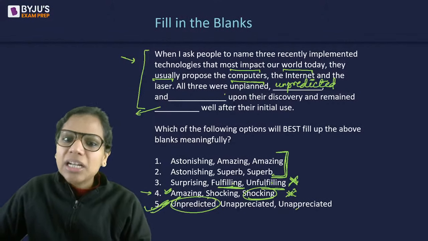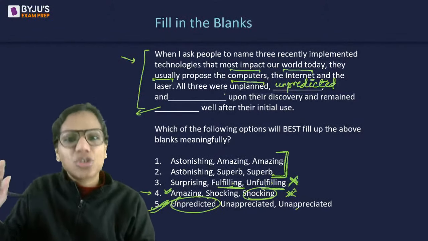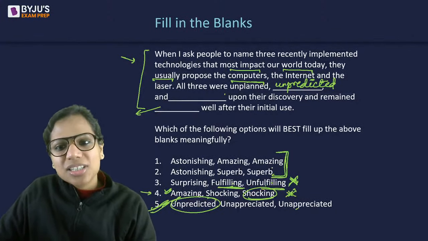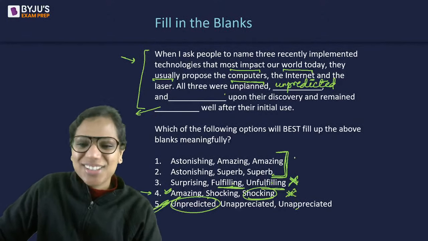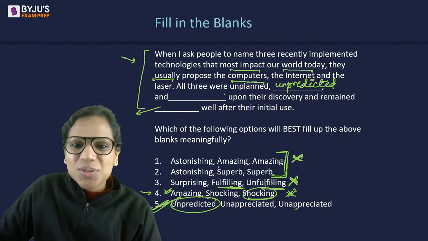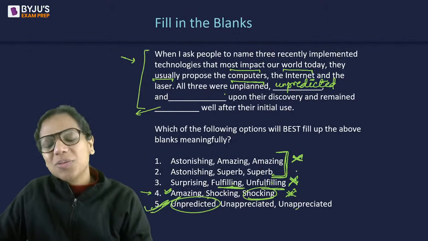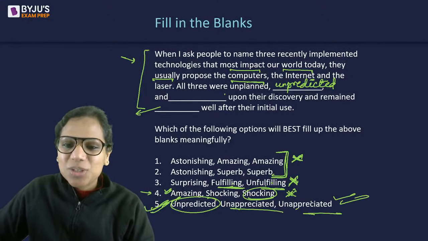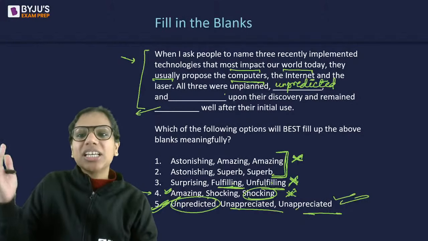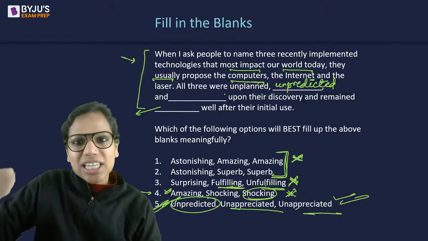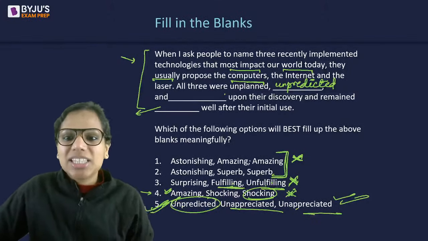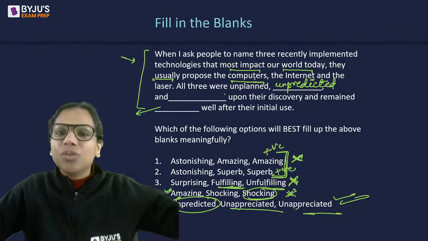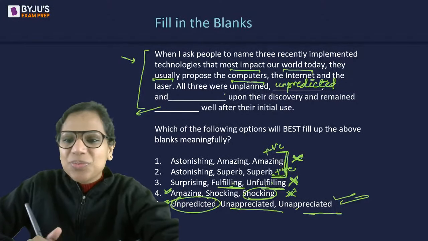So they were unplanned, astonishing, okay, fine, accepted. We are saying that, okay, they were surprising. And amazing upon their discovery and remained amazing well after their initial use. Superb upon their discovery and remained superb well after their initial use. So it does not match as much as unappreciated, unpredicted, unplanned. Both seem to be words carrying the same connotation, right? Whereas here the connotation becomes positive, whereas unplanned is not positive, right? So I hope this makes sense.